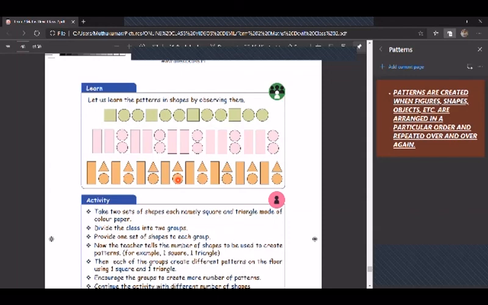Children, I'll give you worksheets related to patterns in shapes with the video. Please complete it. The patterns in shapes are very easy and it is very interesting also to do. I think you people will enjoy doing it. See you in the next class, children.